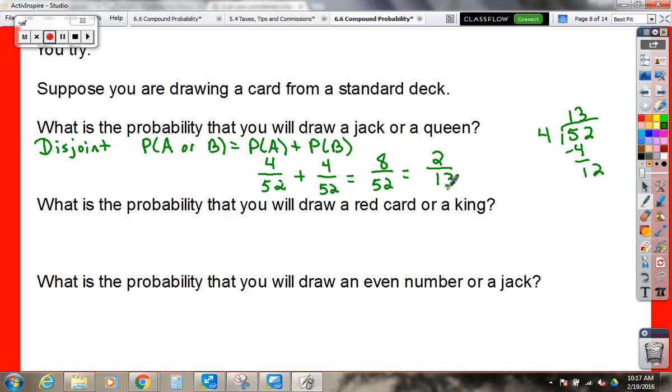What's the probability that you're gonna draw a red card or a king? Julia, are these events disjoint or overlapping? Overlapping, good. Why? They can occur at the same time. A card could be red, you could have a red king. So we have to use the complicated formula. It's not really that complicated, you just have to remember to subtract the overlap. It's just longer than the other one.